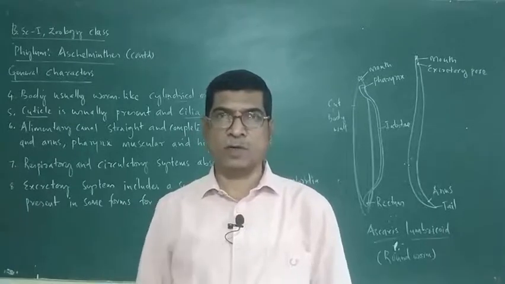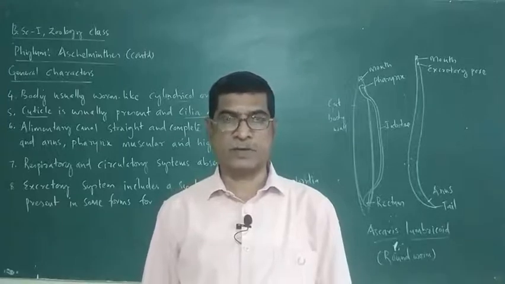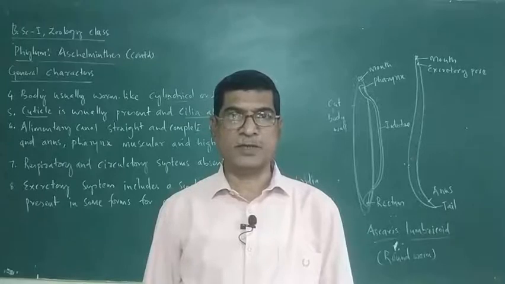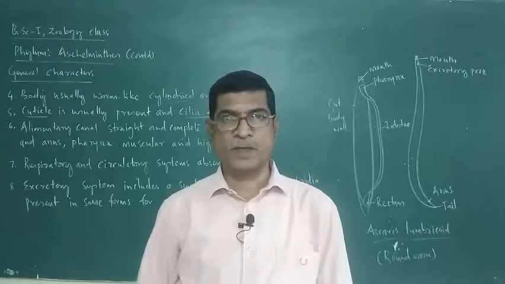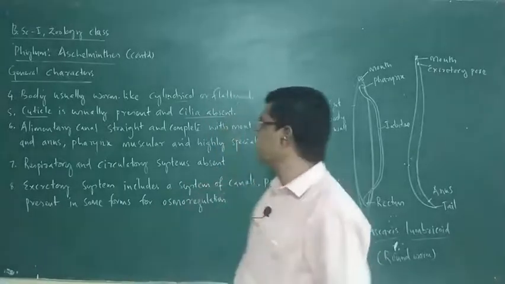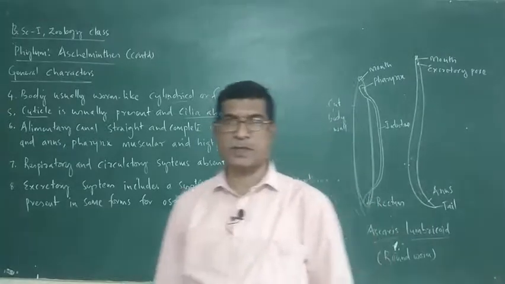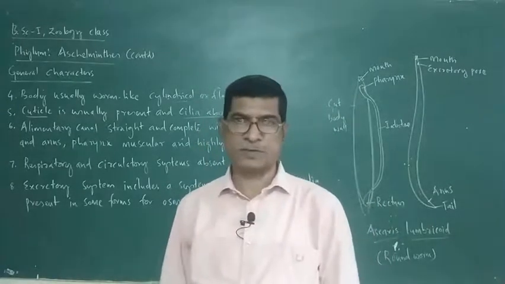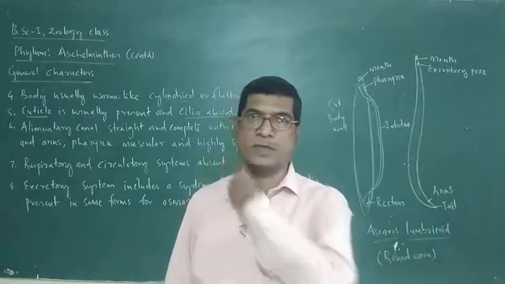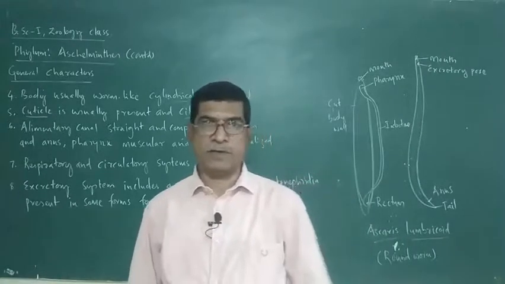For example, roundworm, Ascaris lumbricoides, is present inside the intestine of human beings. In order to protect itself from the secretions of the host, it is externally covered by a thick cuticle. And no cilia. Cilia are not necessary. Cilia are actually present in free living flatworms. Here cilia are absent because these are not free living. They are parasitic.